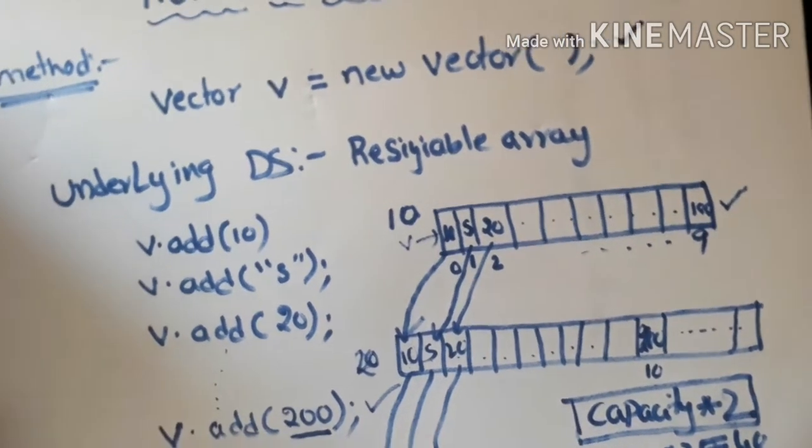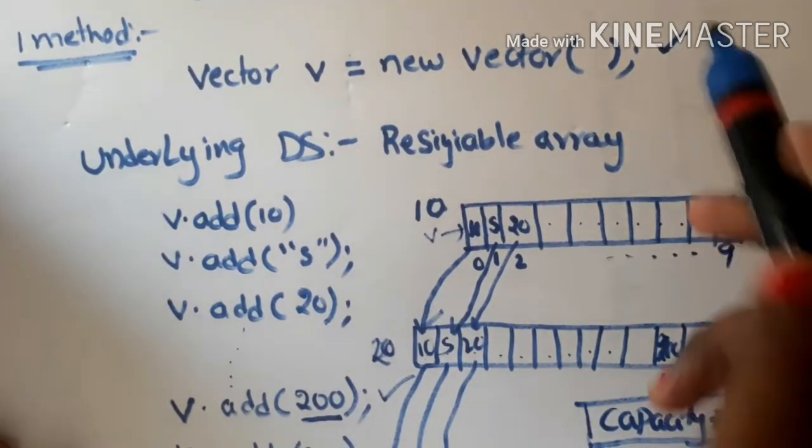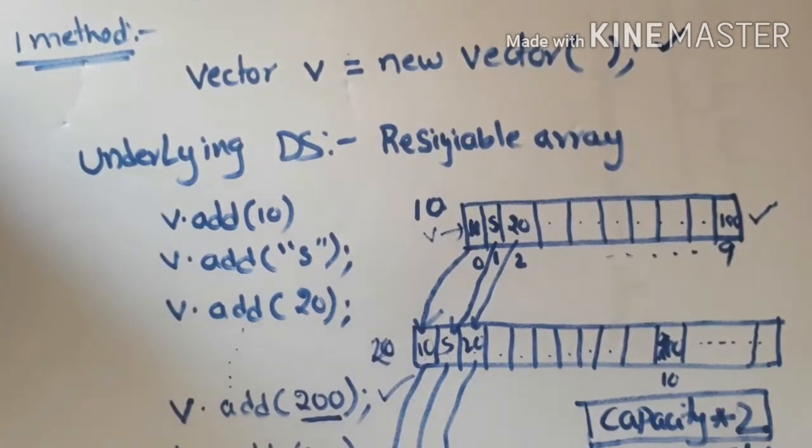So this is what happens when I create a vector object using the zero parameterized constructor, right? This is the first method for creation of the vector object.